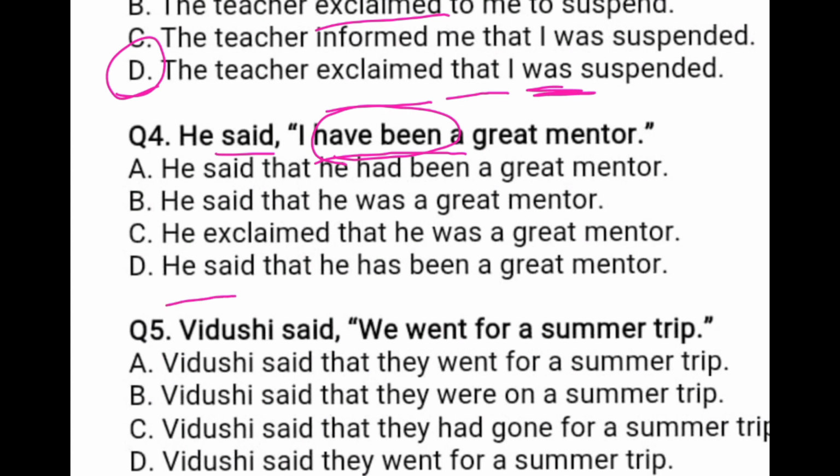He said, sign of conjunction here. You can use here conjunction that. "He has been" is wrong. And next, "that he was" is also wrong. And next is "he said that he was a"; you have to change have into had, so it is also wrong. So your right option is: He said that he had been a great mentor. Your right option is A.